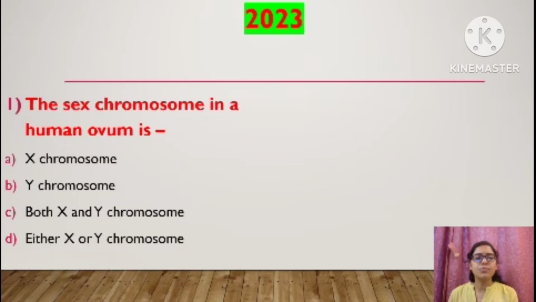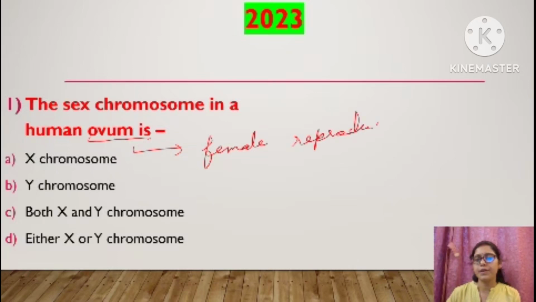The sex chromosome in a human ovum is, okay. First of all, you should know what is ovum. It is the female reproductive cell. And in the reproductive cell, what is the number of chromosomes? Haploid number of chromosomes. In the human body cell we have 46 chromosomes in total, arranged as 23 pairs, correct?